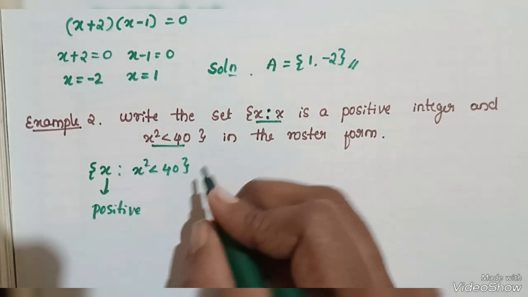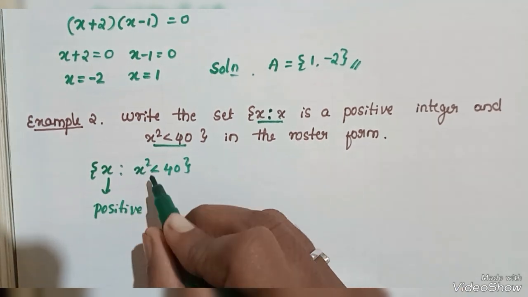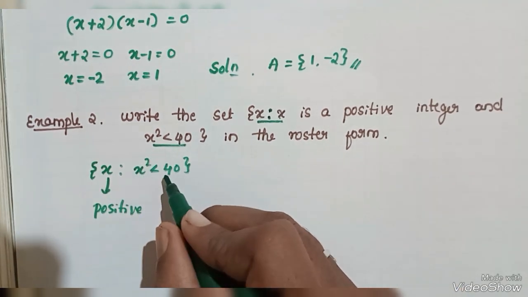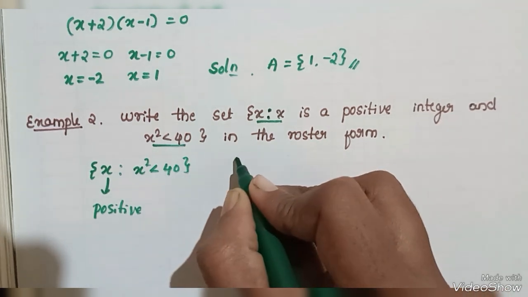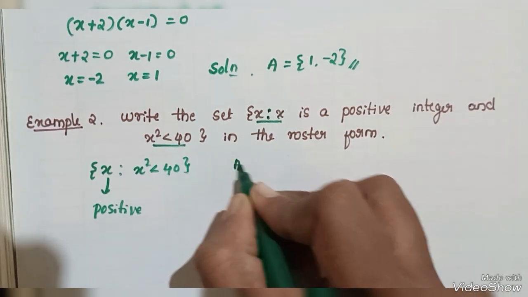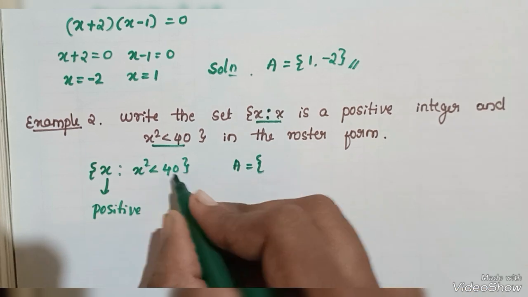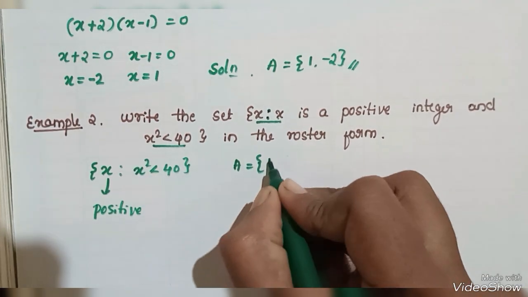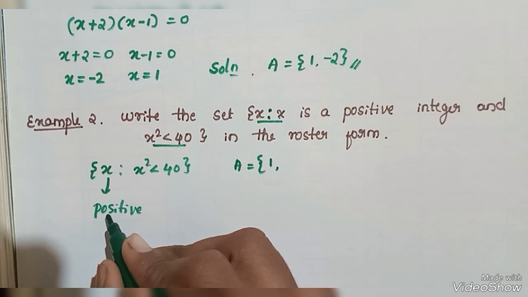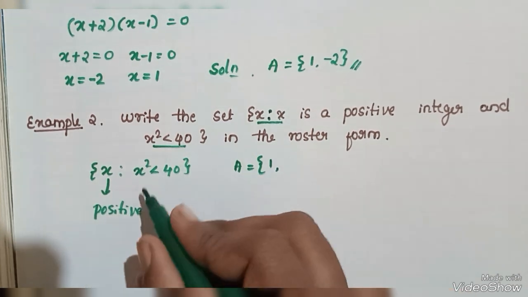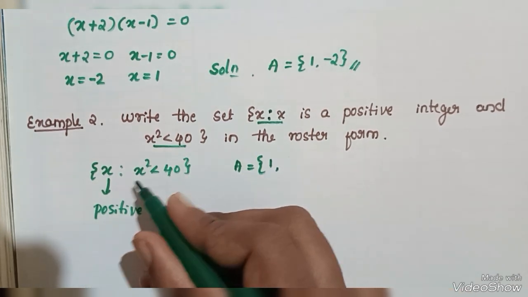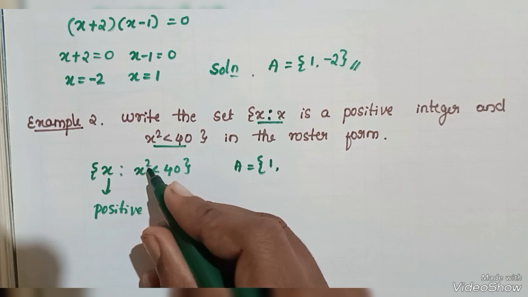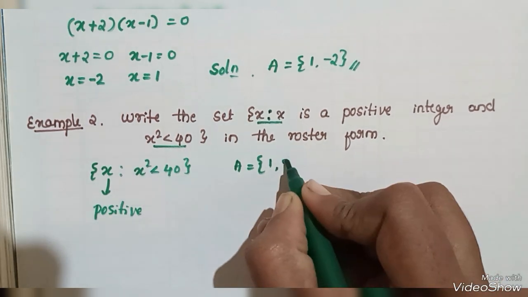We are taking the positive values here. For example, I have considered x is equals to 1. 1 square which is less than 40. Yes. And therefore the elements of set A are, I have taken x is equals to 1. 1 square will be 1. Again, there are positive integers. That's why I have considered 2. 2 is also an element. 2 square is 4. The condition will be satisfied.